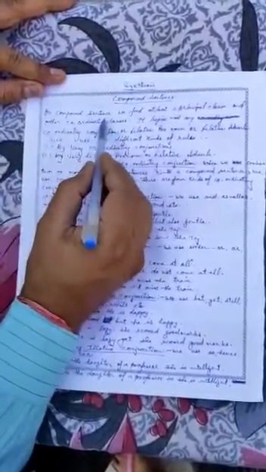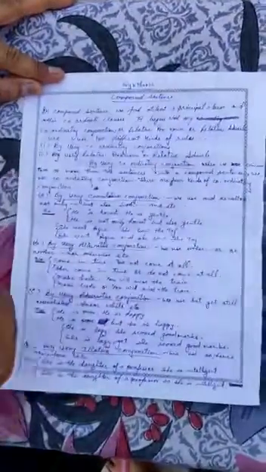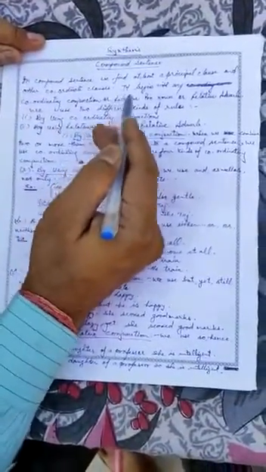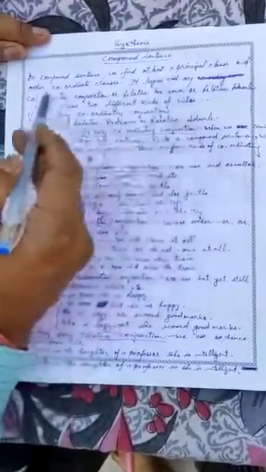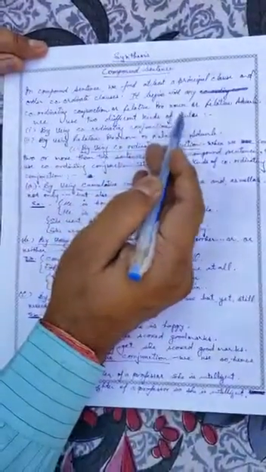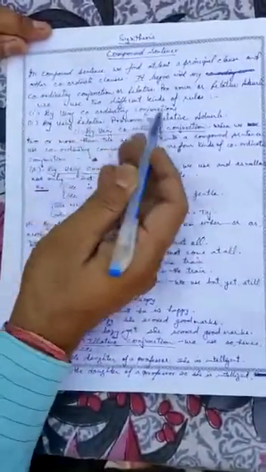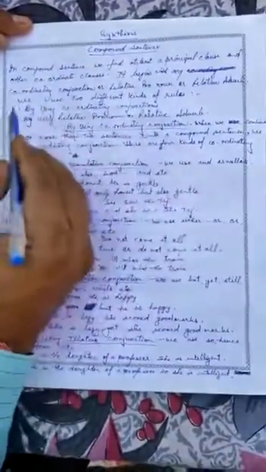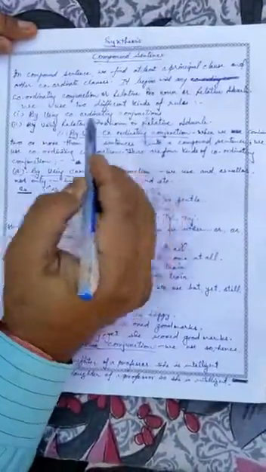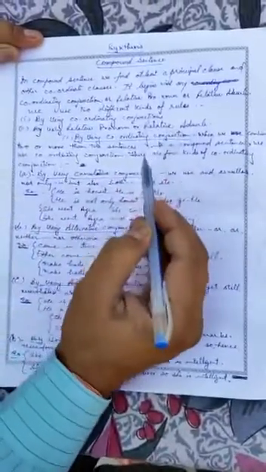In a compound sentence, we find at least a principal clause and other coordinate clauses. It begins with any coordinating conjunction or relative pronoun or relative adverb. We use two different kinds of rules. Let us see first by using coordinating conjunction, and second by using relative pronoun or relative adverb.